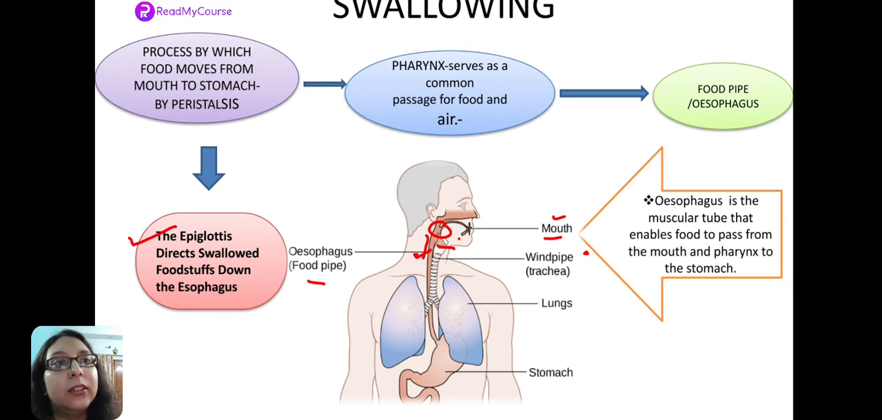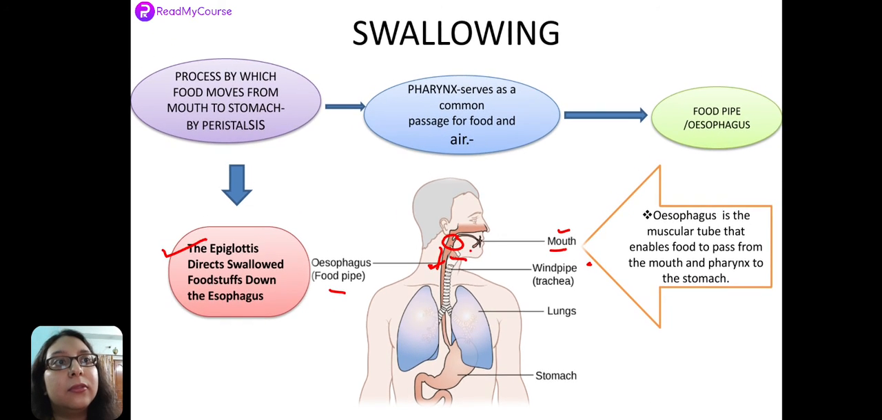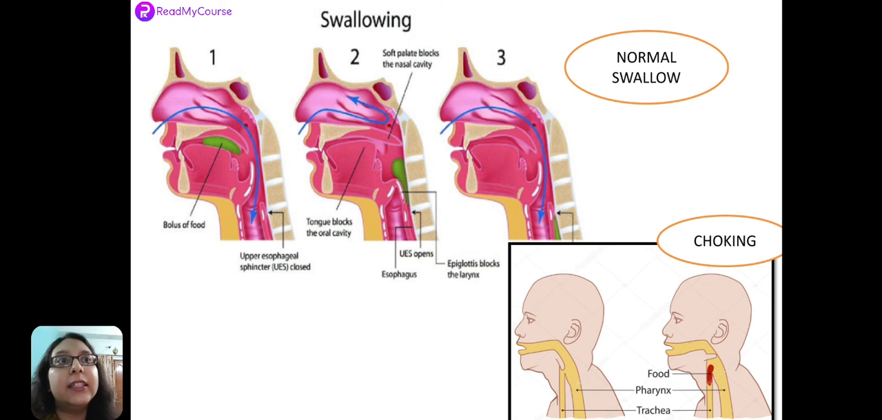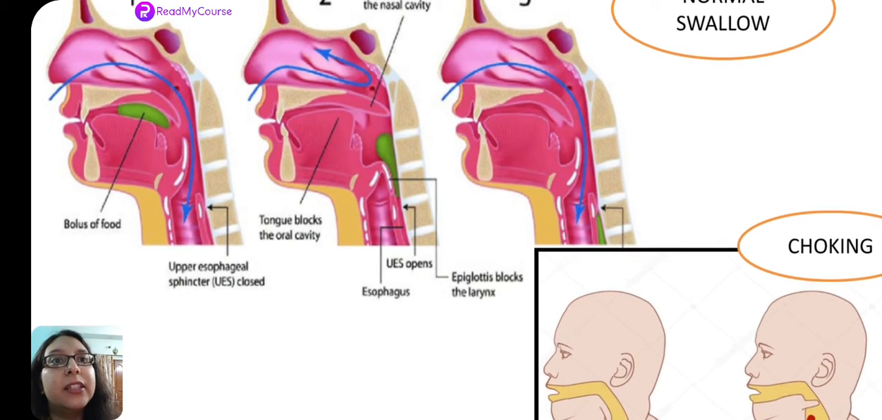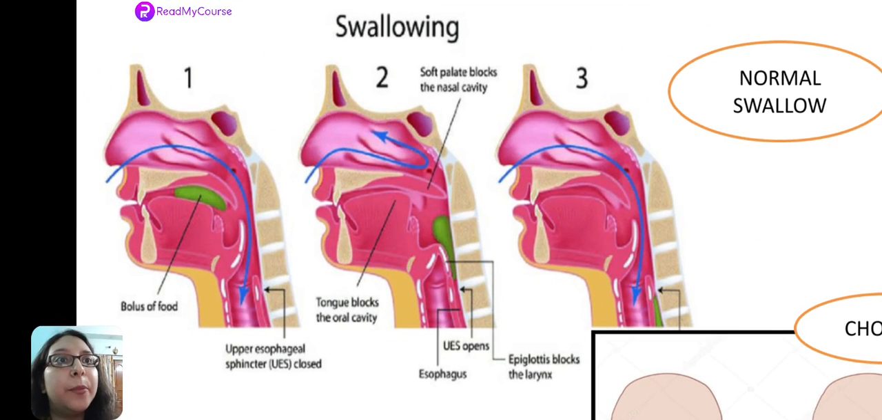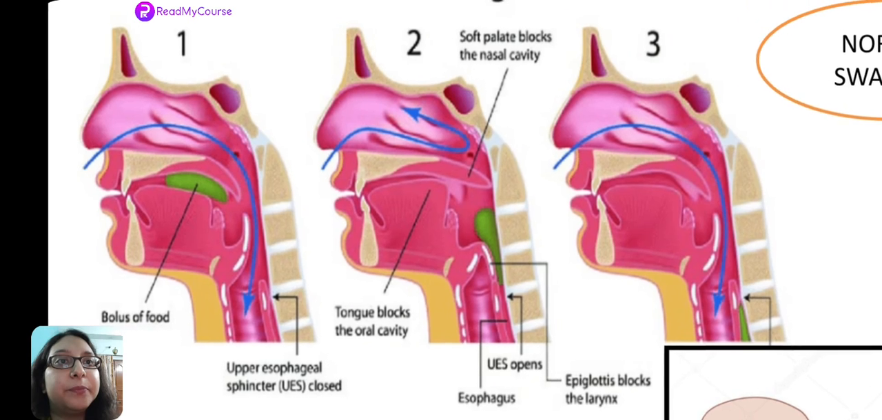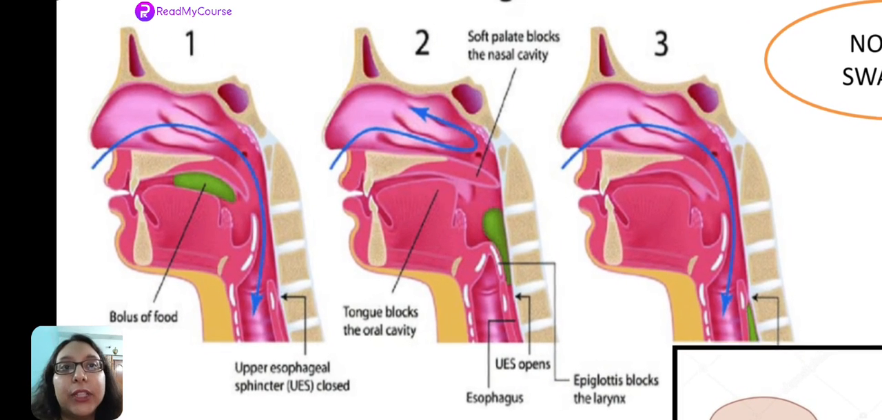Okay. Now moving on to the next slide. See, I have tried to show you the whole process of swallowing. It is a bit difficult. I will try to explain. First of all, I will zoom in on this picture so that you can see it. So this is the process of normal swallowing. What is happening? What are you noticing? See, 1, 2, 3. There are 3 pictures.